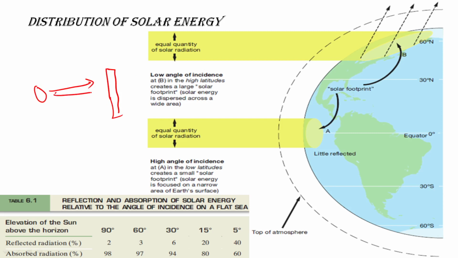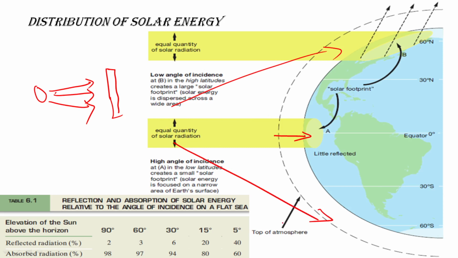Every part would get the same insolation, right? But Earth is spherical or spheroidal. So what happens here? In the equator you are getting direct rays, and in the polar region you are getting slant rays.